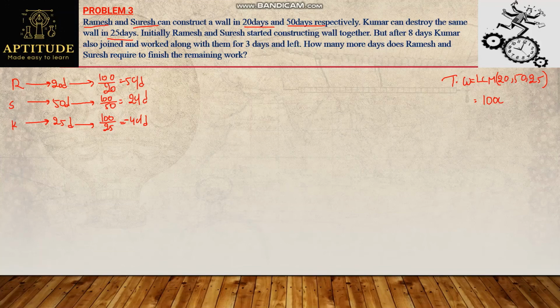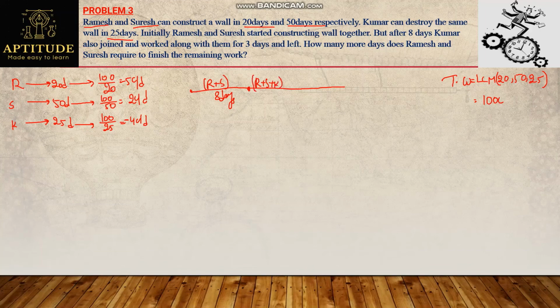And now what is the question here? Initially, who started the work? Ramesh and Suresh started work. After 8 days, Kumar joined, which means these two worked for 8 days. After this, Kumar also joined. Now Ramesh and Suresh, along with them Kumar, are also doing work.